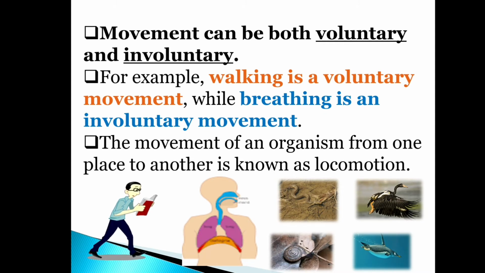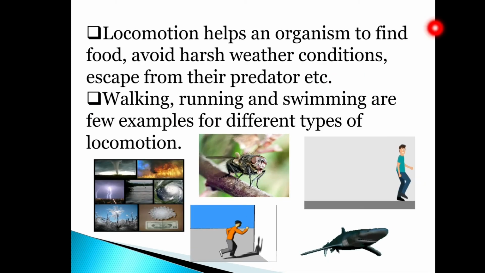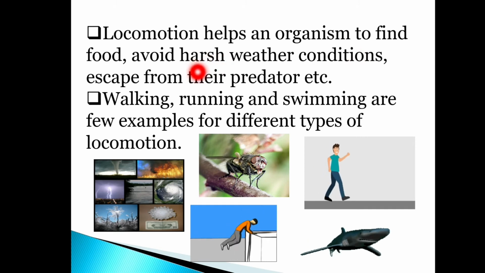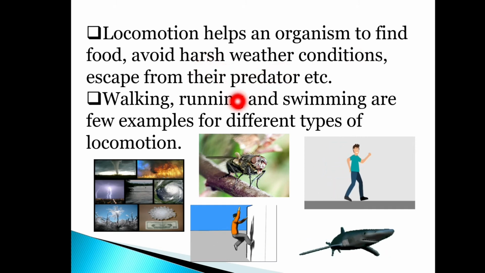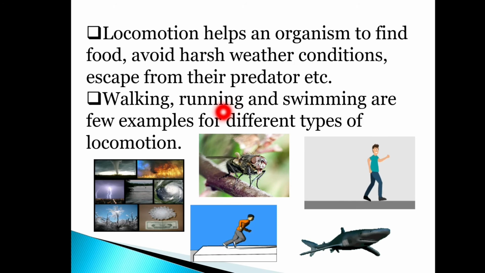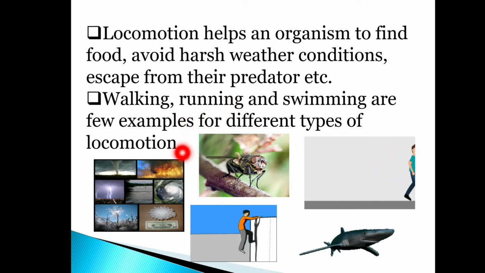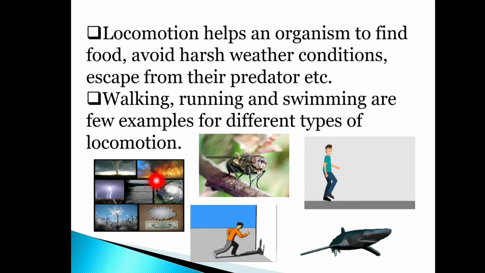What is locomotion? Locomotion is the movement of an organism from one place to another. Locomotion helps an organism to find food, avoid harsh weather conditions, escape from their predator, etc. Walking, running, and swimming are a few examples of different types of locomotion.